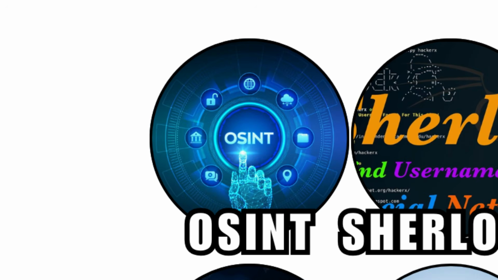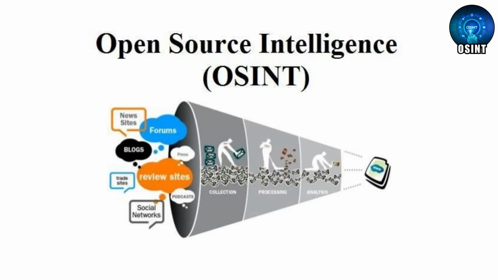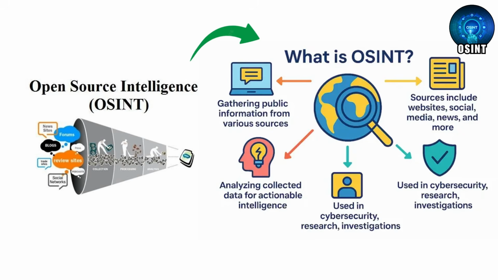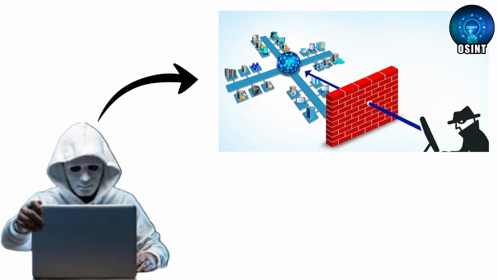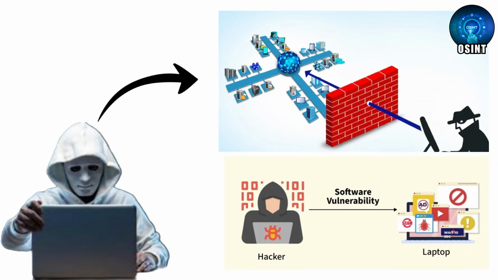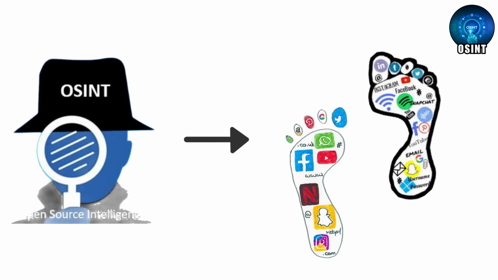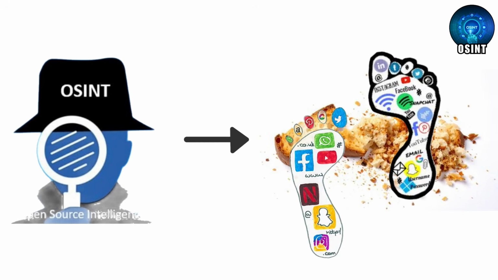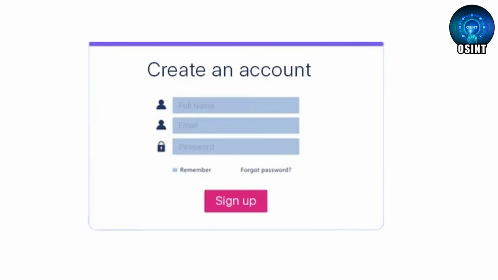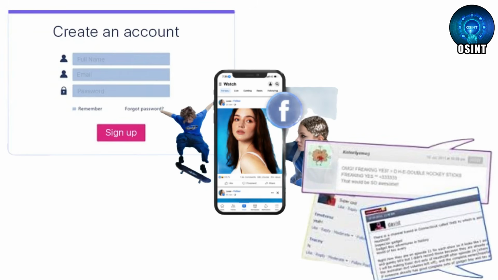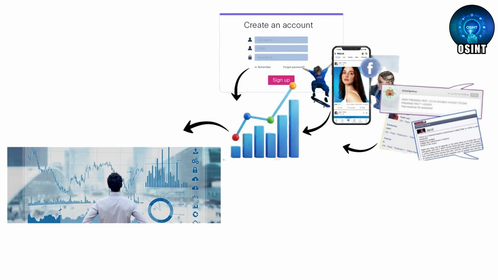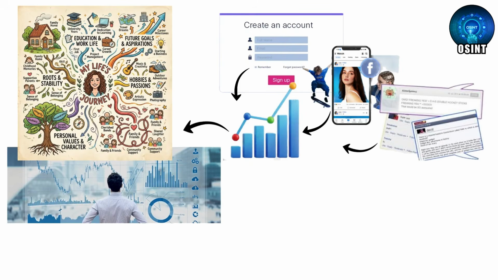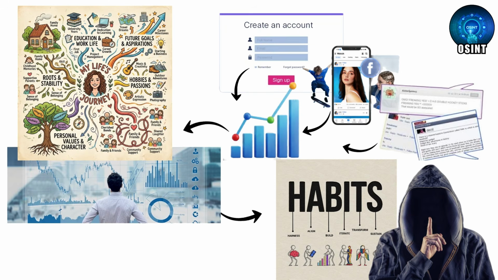What is OSINT? Open Source Intelligence, or OSINT, refers to the collection and analysis of data gathered from strictly public sources. Unlike hacking, which involves breaking through encrypted firewalls or exploiting software vulnerabilities, OSINT focuses on the massive trail of digital breadcrumbs we leave behind voluntarily. Every time you register for a website, post a photo, or comment on a forum, you create a data point. When these points are connected by a skilled analyst, they form a high-definition map of your life, habits, and secrets.